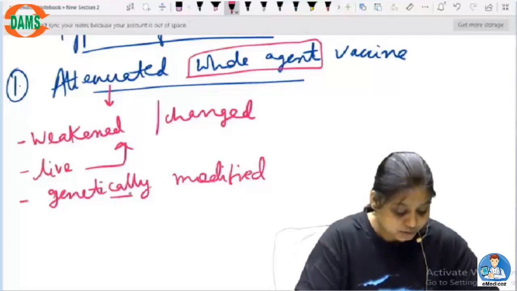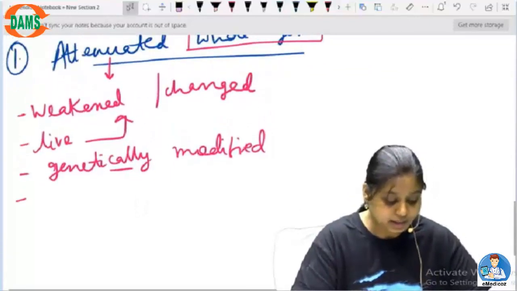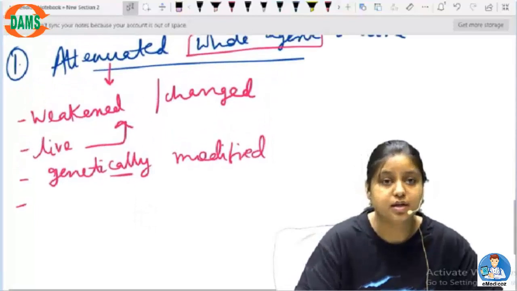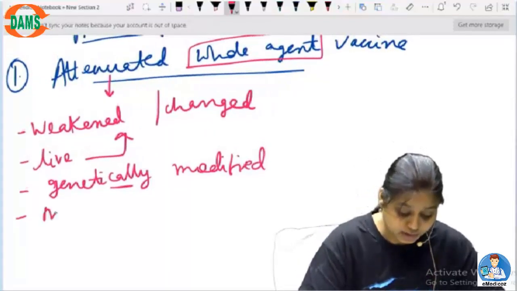Then what else can be done? It can also be a mutant. Like I told you, using the genetically modified technique, you can create a mutation in it.